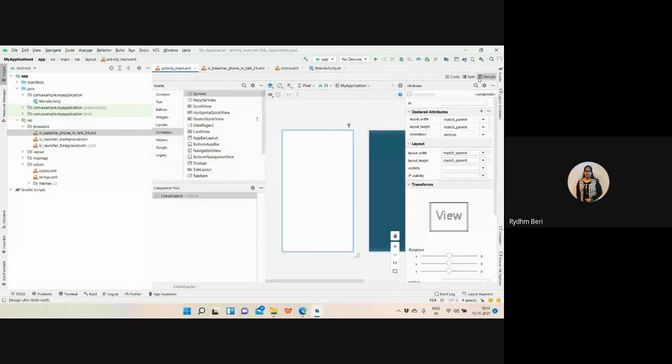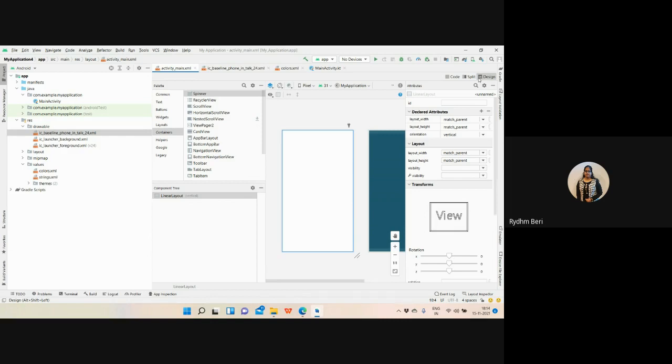Now, that list box is termed as spinner in Android. Spinner means it is actually rolling the items, and whenever I click onto the drop down list, it is going to show me the items.